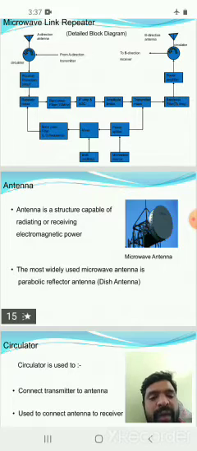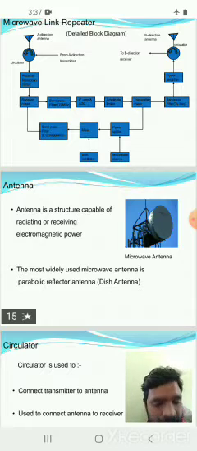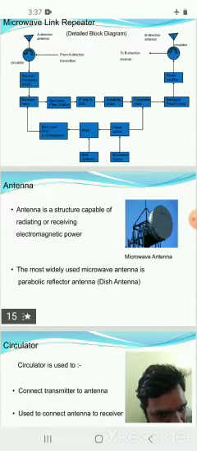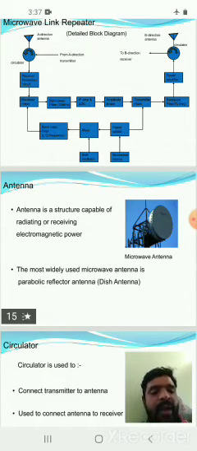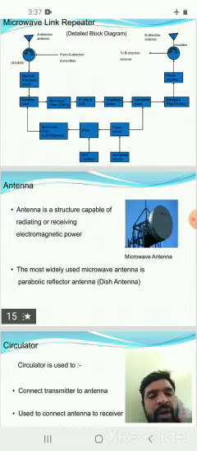The most widely used microwave antenna is the parabolic reflector antenna, or dish antenna. Here, in microwave links, the antenna types used are parabolic reflector antennas or dish antennas for microwave link repeater antennas.